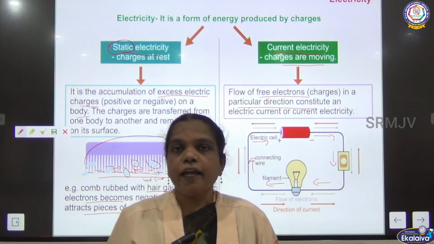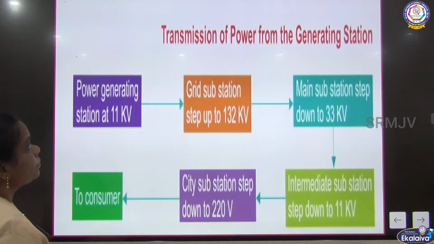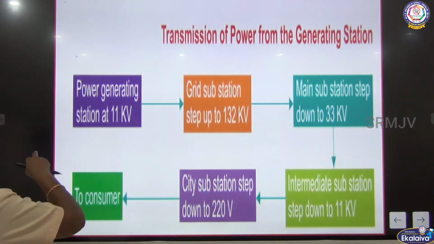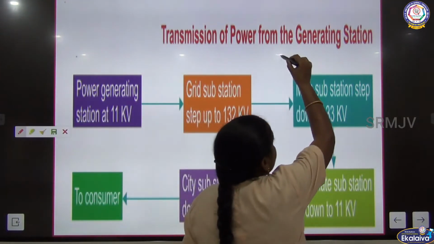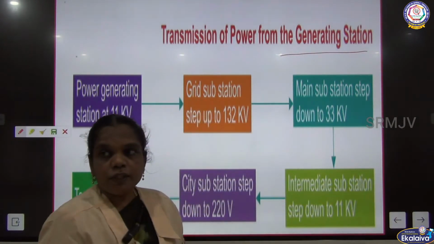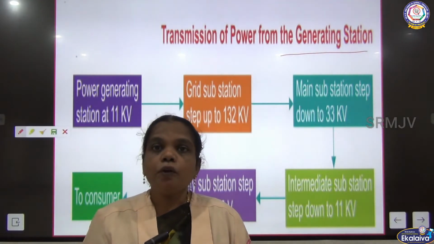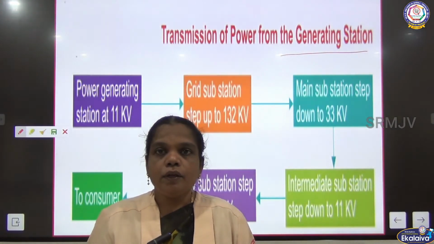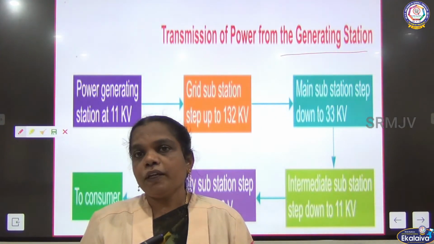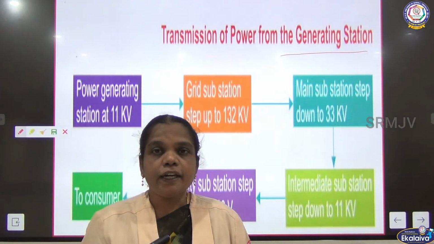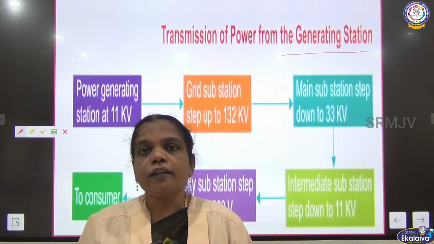How are we going to get the electric current? Through power transmission and generation from the generating station. From the generating station, we are going to produce electric current. For example, the hydroelectric project in Salem. By using water, we run the turbine. By the force, we are going to create what? Electric current.